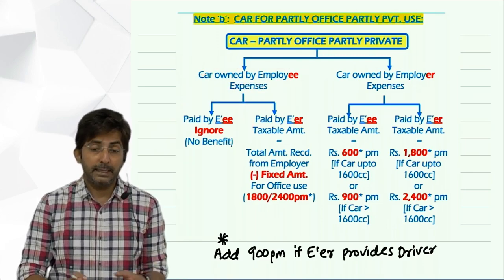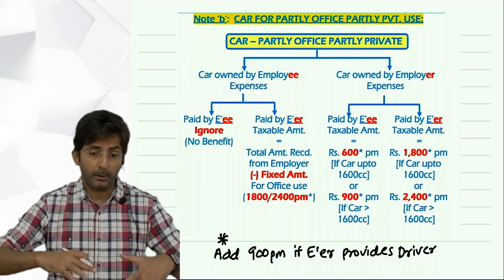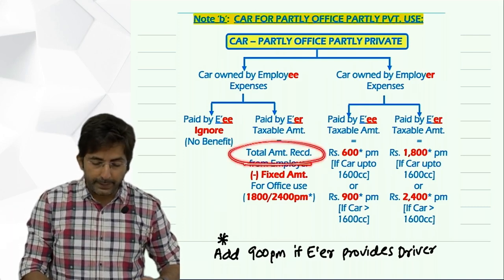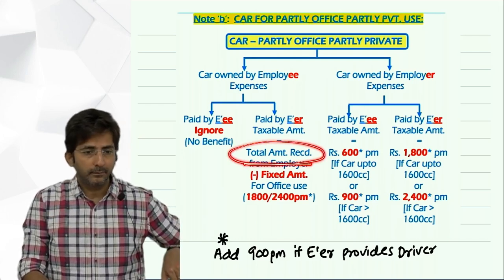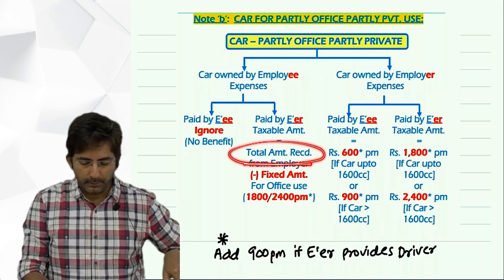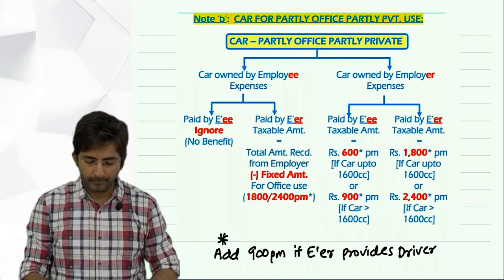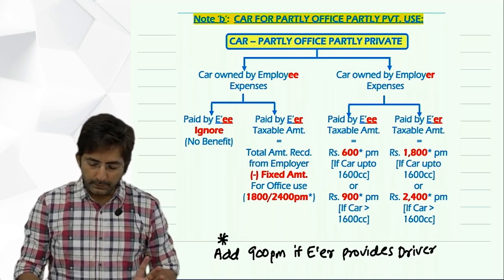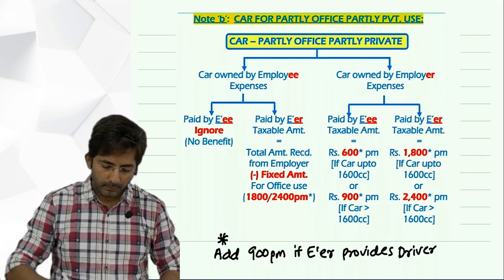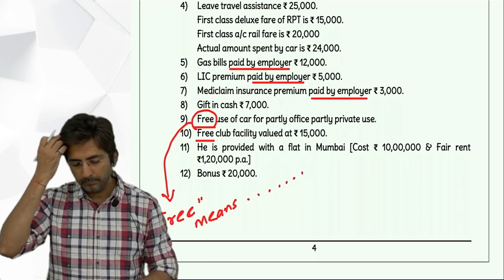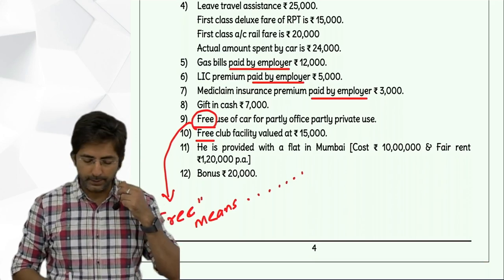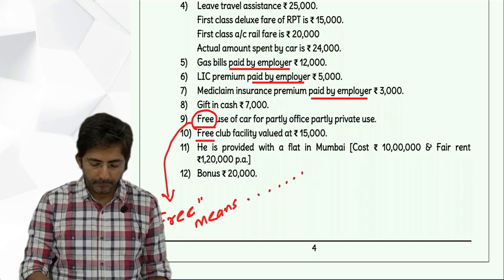But if they say the car is owned by the employee, but for expenses the boss is providing money, then whatever amount he is providing minus the fixed amount. You remember or not? Yes. Whatever the company gives minus the fixed amount, the balance will be taxable. Okay. So in short, in this question, it is 1800 multiplied by 12. So that comes to how much? 21,600.